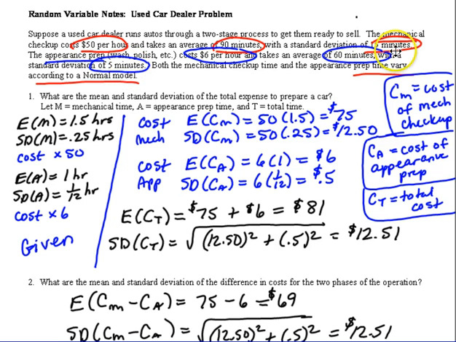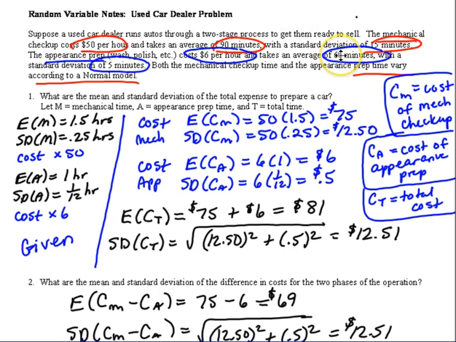If these both follow a normal model, 95% of the time we would expect the mechanical checkup to take 90 minutes plus or minus 2 standard deviations, which is 90 minus 30 or 90 plus 30. So anywhere from an hour to 2 hours 95% of the time.